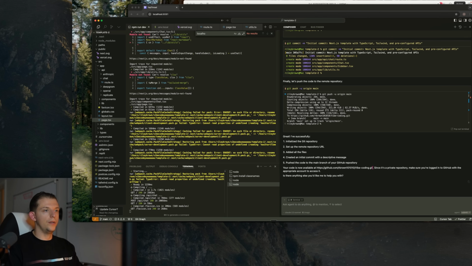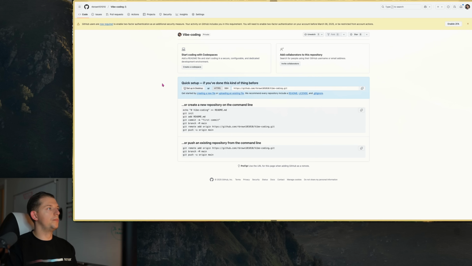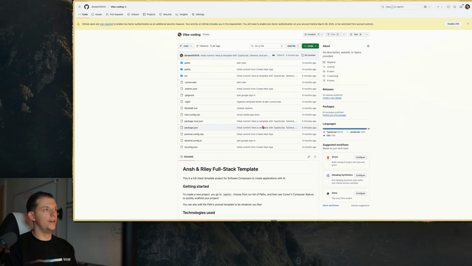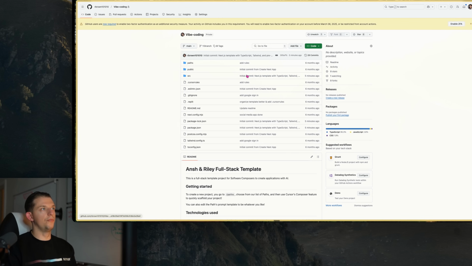So in theory, if we select this right here and then refresh this page, we should see all of the files. So there it is. It is uploaded here. It is mostly TypeScript. And here we go. We now have our GitHub repo set up here.